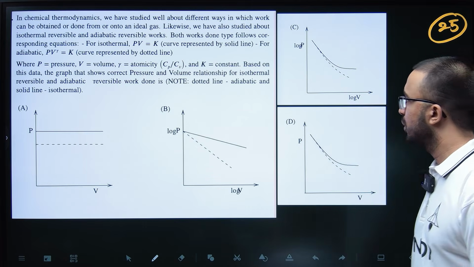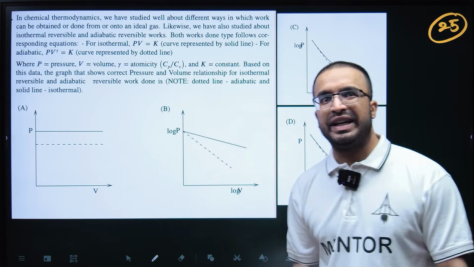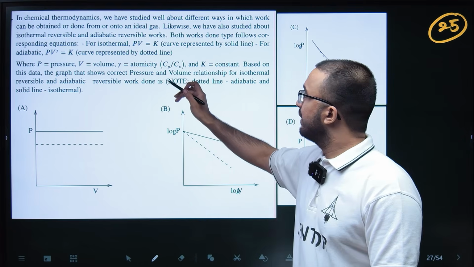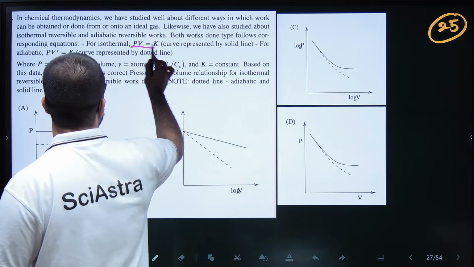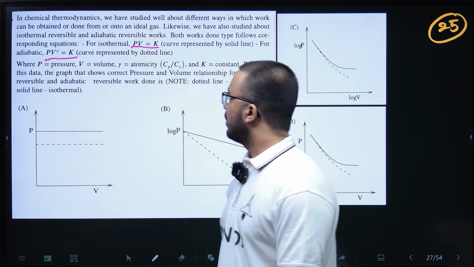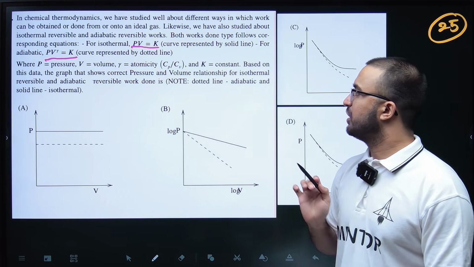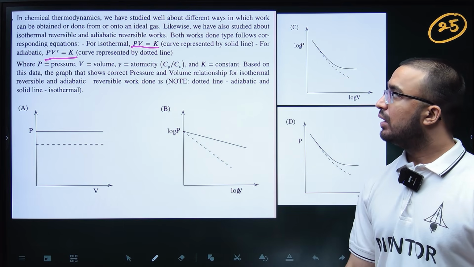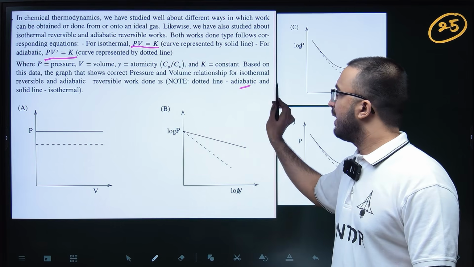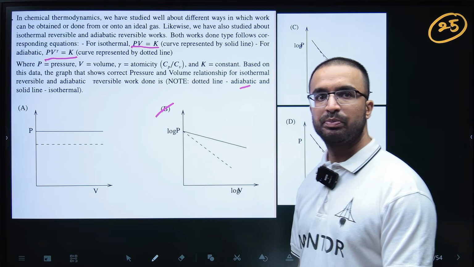Okay. Chalo. So basically this is a question given. All this is given about isothermal reversible processes and adiabatic processes. What they have given is that for isothermal processes, PV is equal to K, right? And for adiabatic processes, PV gamma is equal to K. Now they have said that based on this data, which graph shows the correct pressure-volume relationship for isothermal reversible and adiabatic reversible processes. So basically the dotted line is for adiabatic and the solid line is for isothermal. So I am telling you the answer, and I will tell how it is the answer.